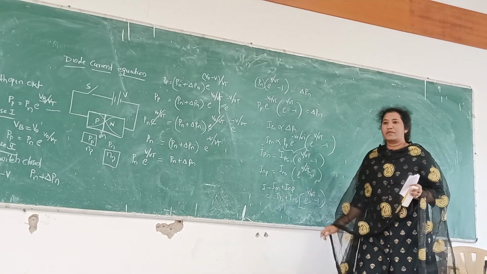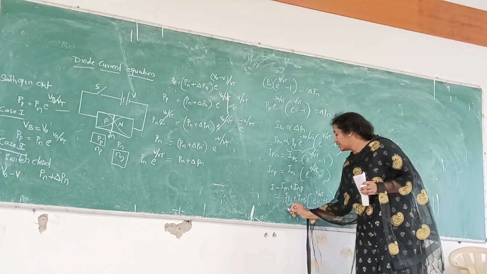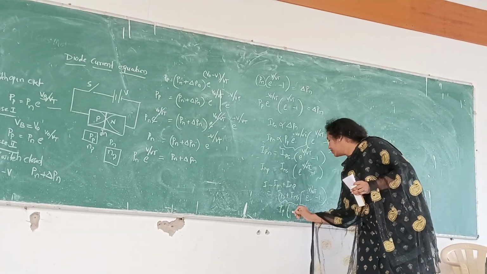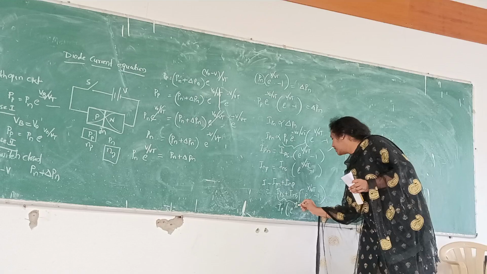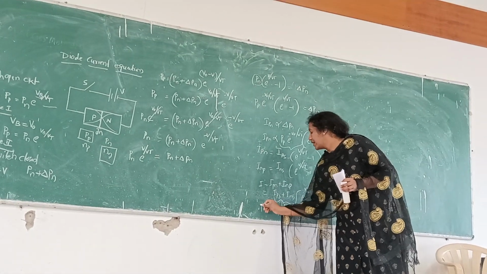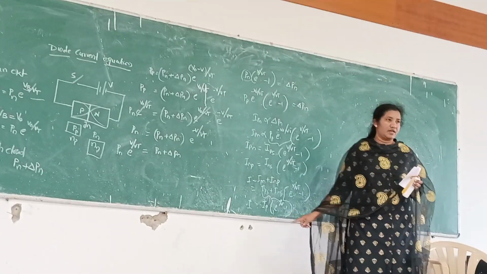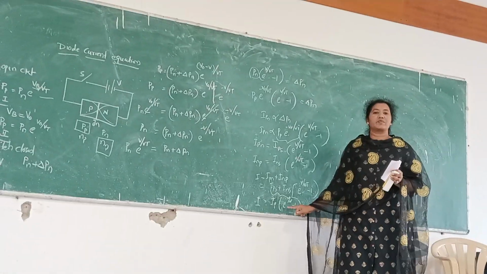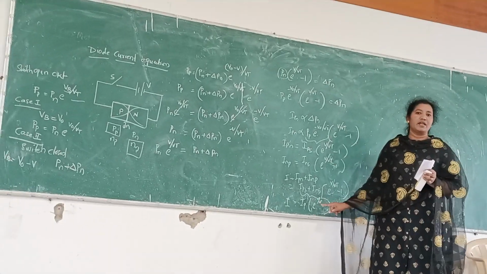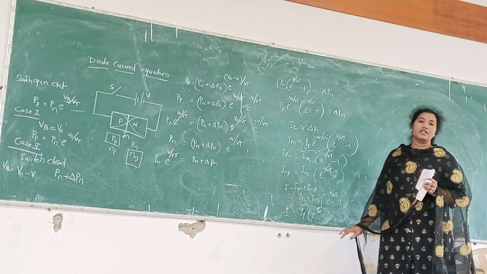Now if I equate these two terms to I naught, then I can write this as I naught into e power V by Vt minus 1. So this is the final current expression where I naught is called the reverse saturation current, and it is exponentially varying with voltage by volt equivalent temperature, minus 1. Okay, so this completes the derivation.